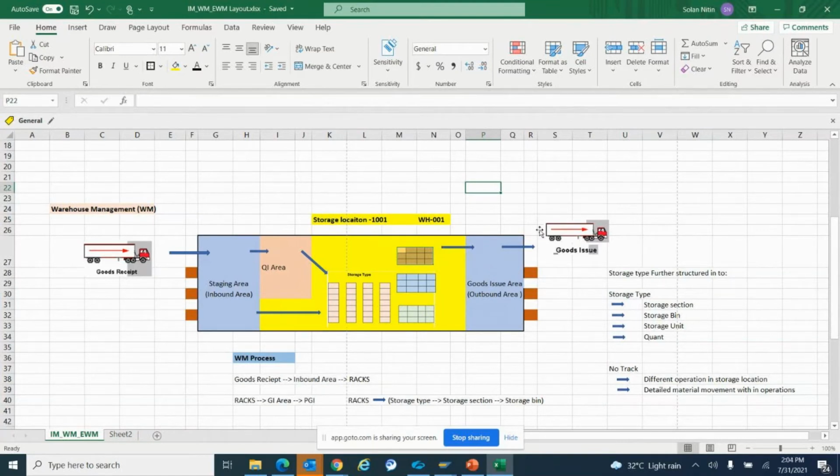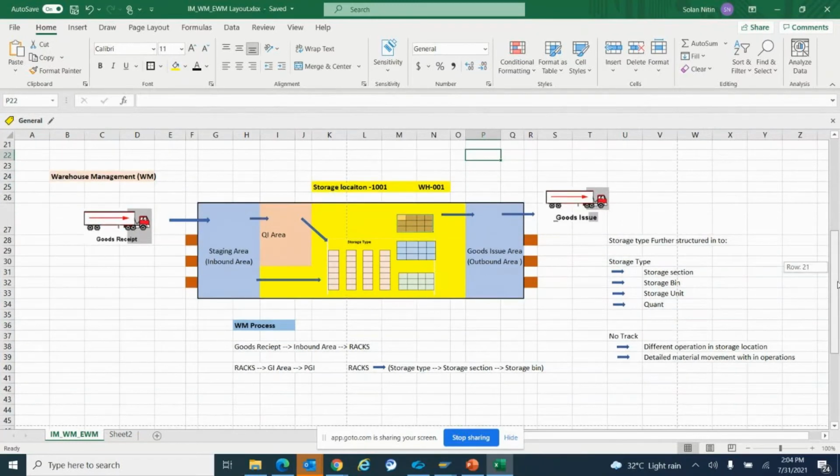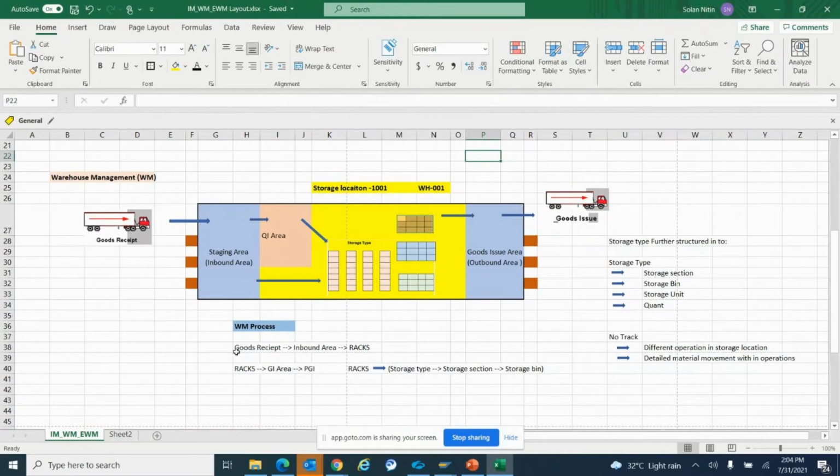But we cannot track other activities like deconsolidation, value added service, and packaging. Those activities we cannot track in the warehouse management system. If we look at the warehouse process, we do the goods receipt, we perform the inbound area, and then bring the material to the racks. Other sub operations, like deconsolidation, value added service, kitting, packaging, these things we cannot track.